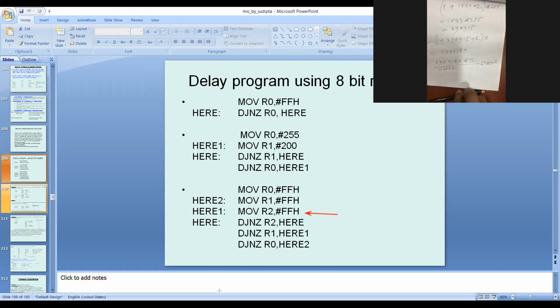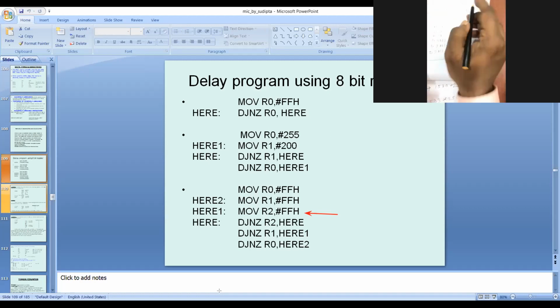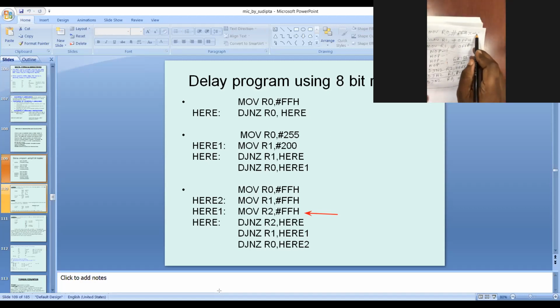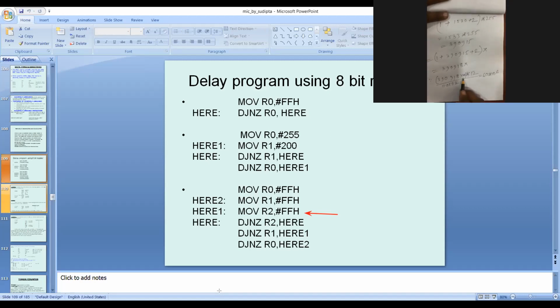Plus 1, plus 1 is there. Plus 1 because for the first line, one machine cycle is required. That's why plus 1. Calculate the value.